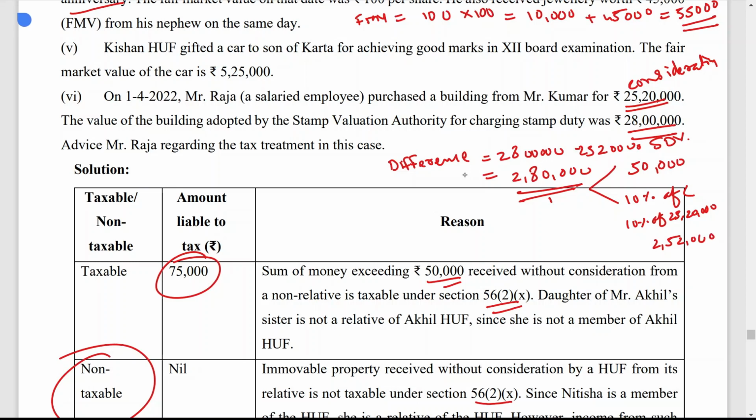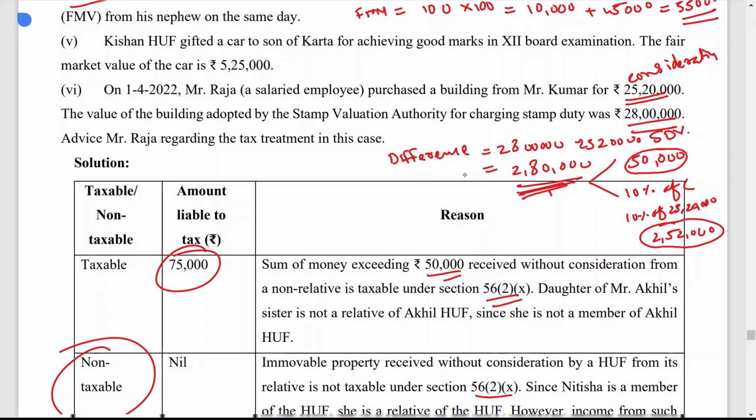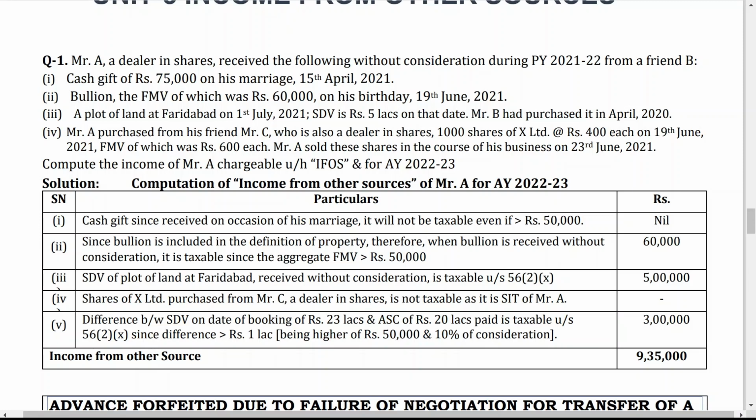Now you have to compare with these two values. Your difference must be higher than these two values. If it is more than this, then the whole amount of difference is taxable. So in this case, difference is 2 lakh 80,000 and it is higher than both values. So that is why 2 lakh 80,000 is taxable. With this, a cash gift of 75,000 on the occasion of marriage, is it taxable or not? No, it is not taxable. Why? Because it is received on the occasion of marriage.